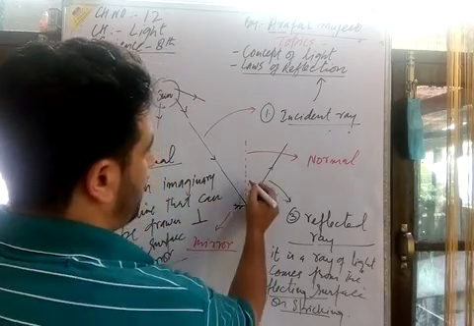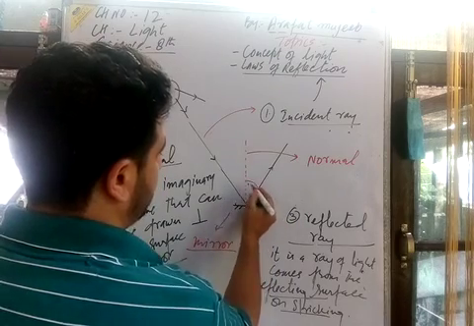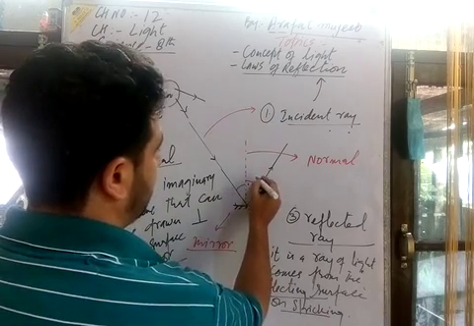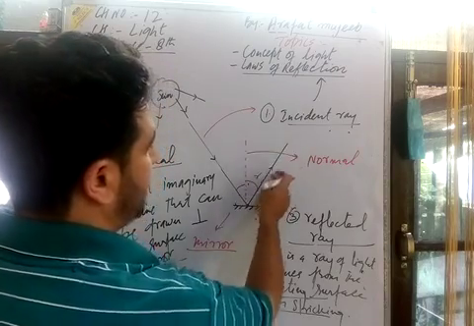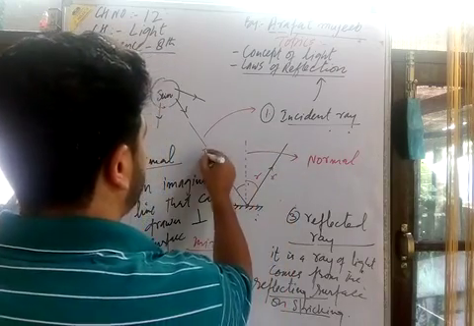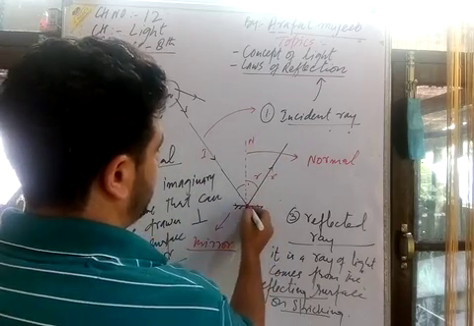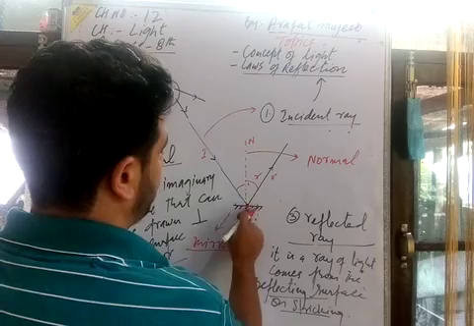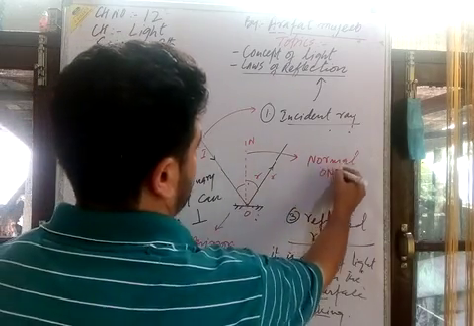So there we get two angles. We obtain two angles, this angle and this angle. This is angle R, with the help of reflection. I told you before, it is a reflected ray. This is the incident ray, and this is the normal. This is N. Here it strikes at a point, say point O. Here ON is the normal.